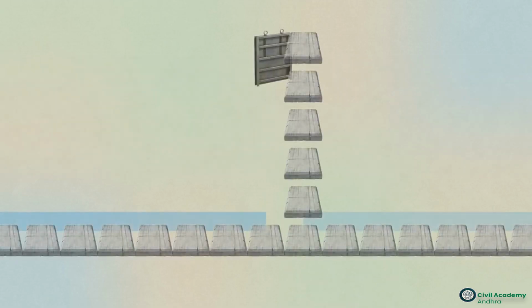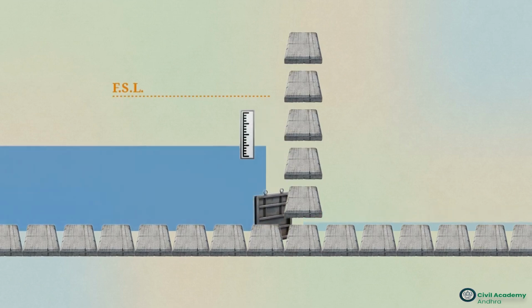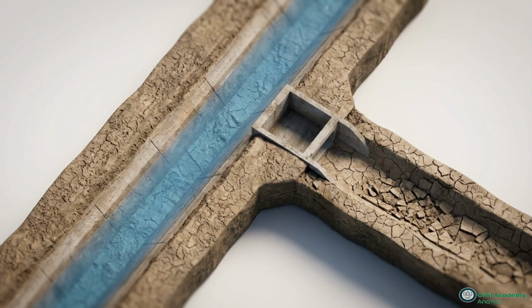Mechanically, it operates by lowering massive vertical lift gates directly into the water path to physically restrict the downstream flow of the parent canal. By blocking the path, these gates artificially force the upstream water level to pool and rise to a designed full supply level. Elevating this water column creates hydraulic head, the distinct driving pressure that pushes horizontally toward the mouth of the offtake channel. Without this controlled restriction, during periods of low seasonal flow, the water would simply drift straight down the main canal, bypassing the offtake entirely.